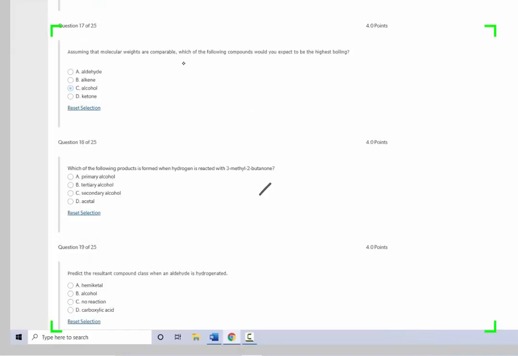So 3-methylbutanone. Here's my butane. It's a 2-butanone, which means that's where my carbonyl is. 3-methyl, so it's going to look like this. So what is formed when hydrogen is reacted with this? Typically, when we have hydrogen, we also have something like palladium or platinum, and that is a reducing situation.